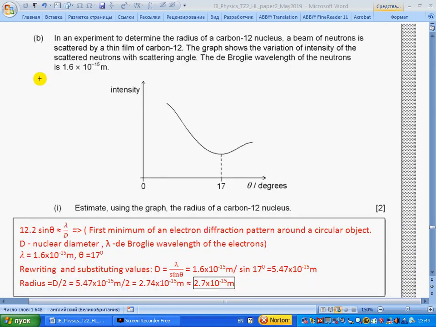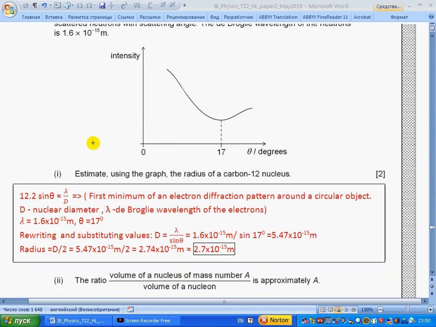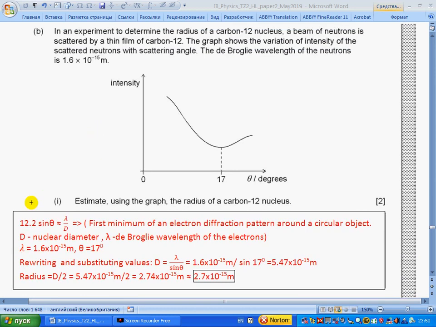B. In an experiment to determine the radius of the carbon-12 nucleus, a beam of neutrons is scattered by a thin film of carbon-12. The graph shows the variation of intensity of the scattered neutrons with scattering angle. Estimate, using the graph, the radius of carbon-12.